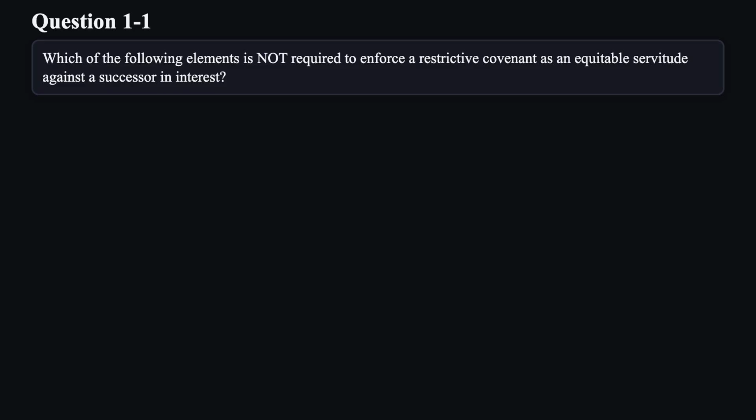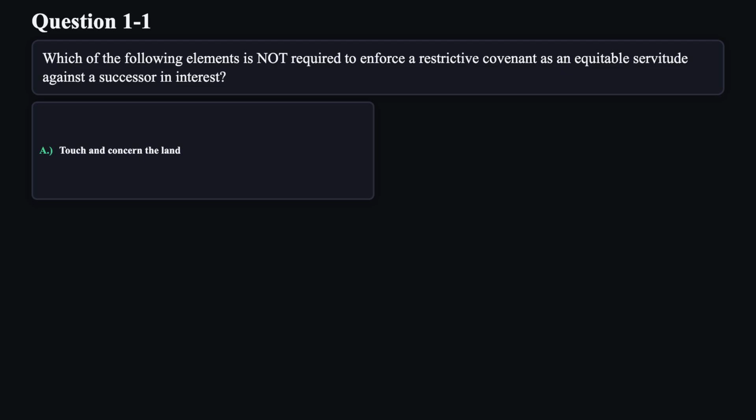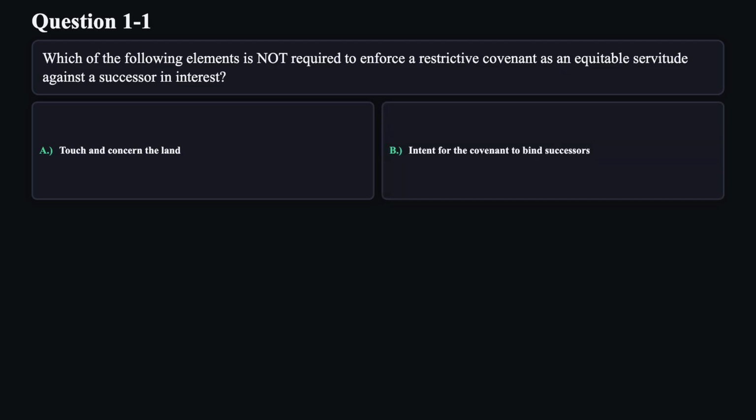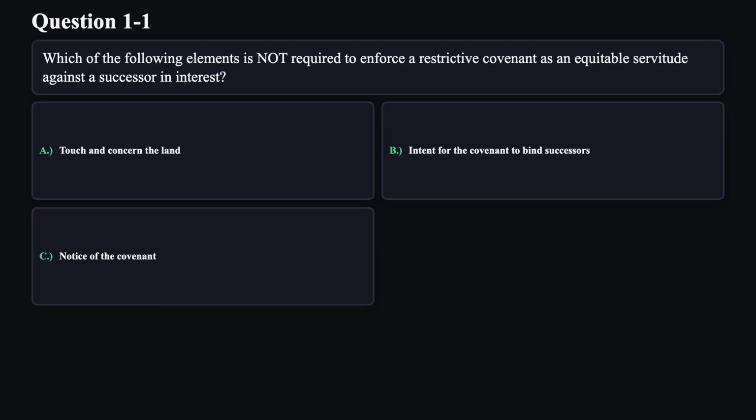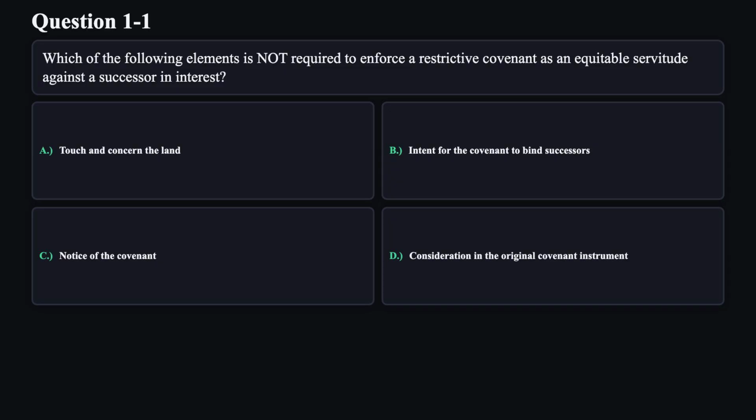Which of the following elements is not required to enforce a restrictive covenant as an equitable servitude against a successor in interest? A. Touch and concern the land. B. Intent for the covenant to bind successors. C. Notice of the covenant. D. Consideration in the original covenant instrument.